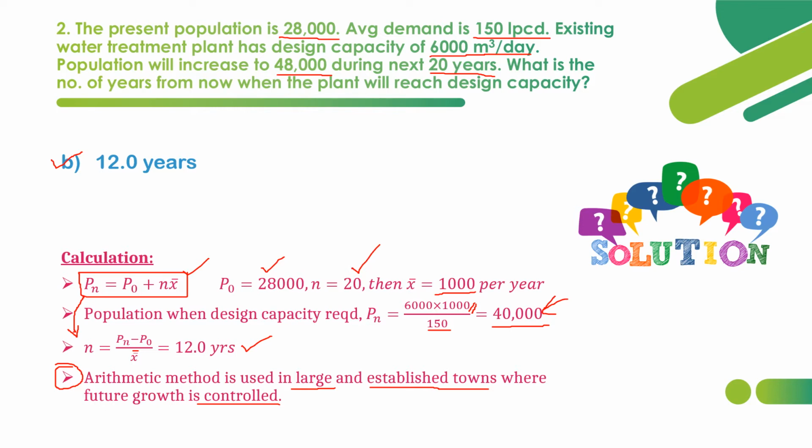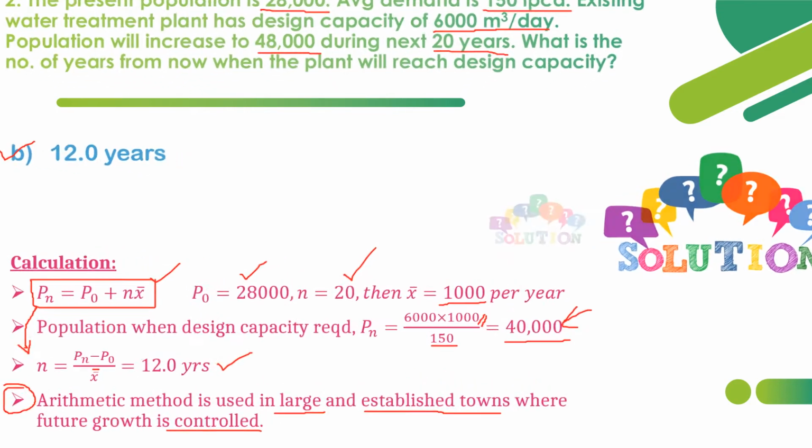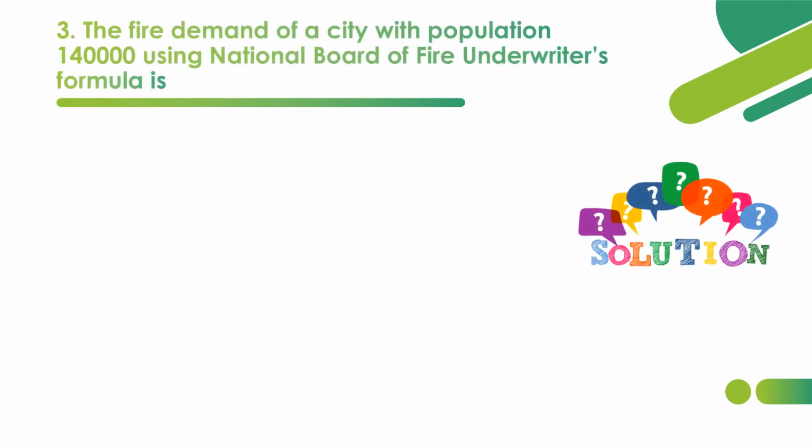Now let's move on to the third question. The third question is based on fire demand. The fire demand of a city with population 1,40,000, using the National Board of Fire Underwriters formula. There are some four to five important fire demand formulas based on which we calculate fire demand. Here they have mentioned the National Board of Fire Underwriters formula, so based on this formula we have to find the fire demand.